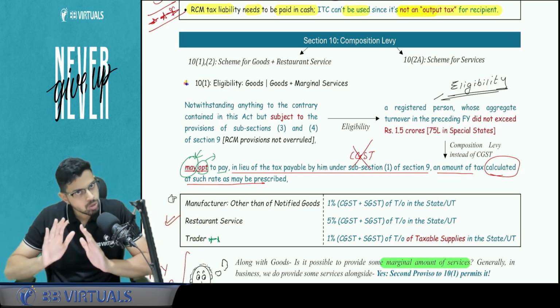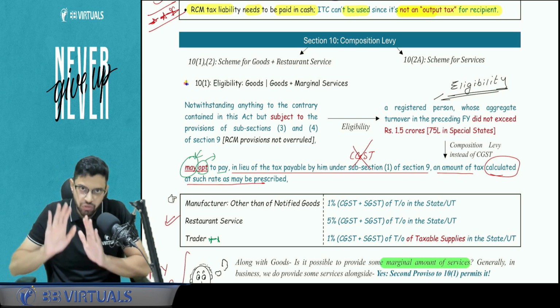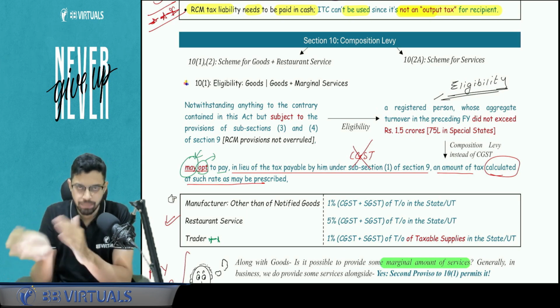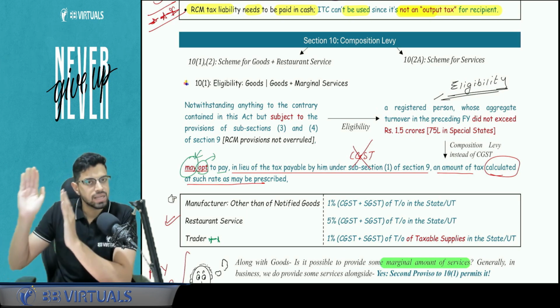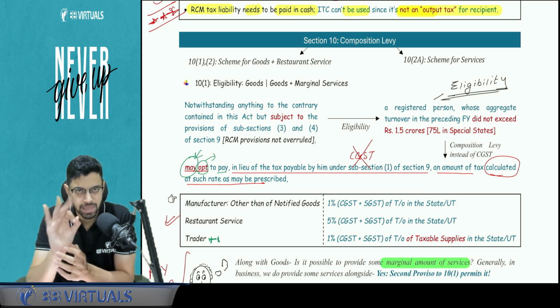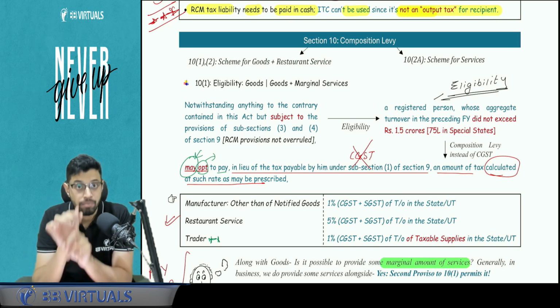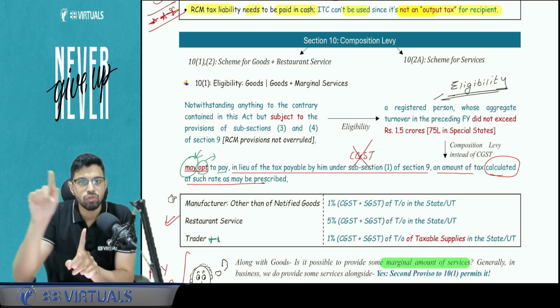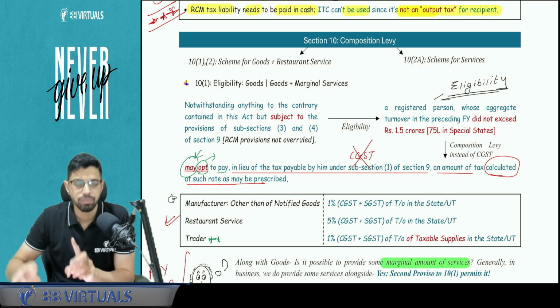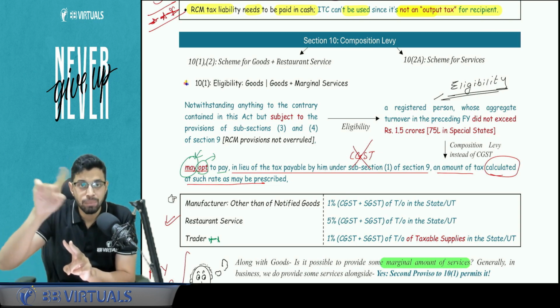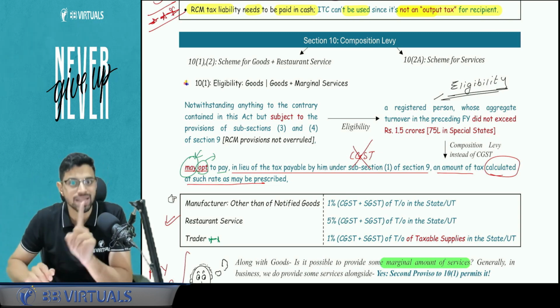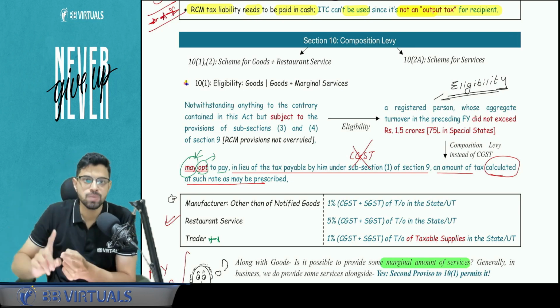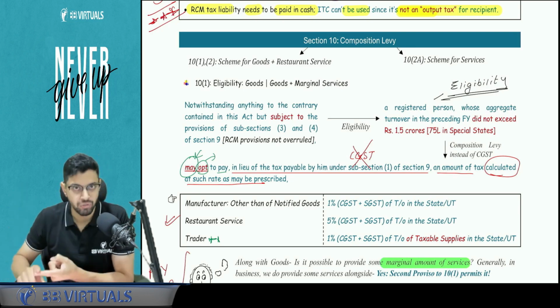Okay, composition is also a type of registration only. It is a type of GST registration, but one is a regular scheme, one is a composition scheme. Under section 10 subsection 1, 3 rates exist. With respect to goods, if you are a manufacturer, you will pay 1% of turnover in a state, not aggregate turnover. If you are a trader, you will pay 1% of taxable turnover in a state, not exempt supplies. So in a question, always pay attention whether you are a trader or a manufacturer.